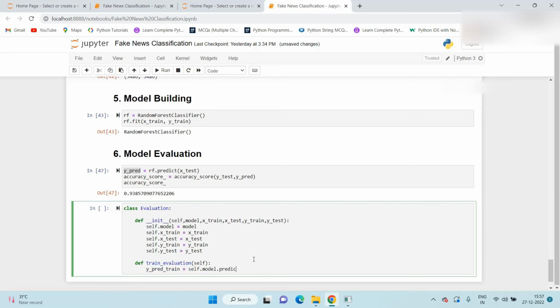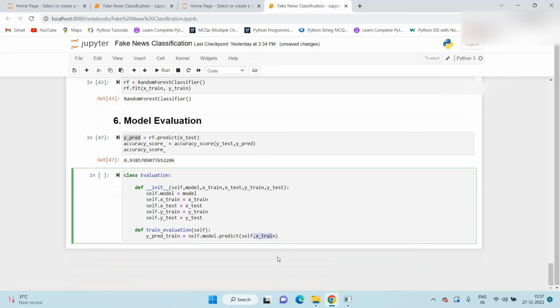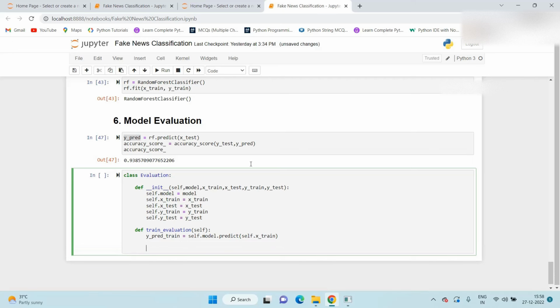self.model.predict, and here we pass self.X_train. Here we check the prediction on the X_train dataset, the training dataset. If we require it on the testing dataset, then instead of X_train we pass X_test.